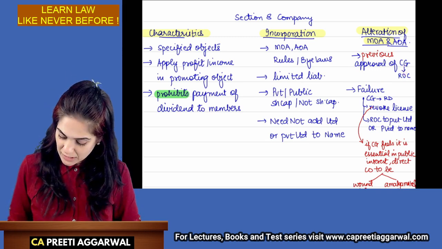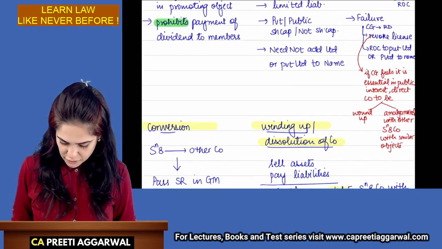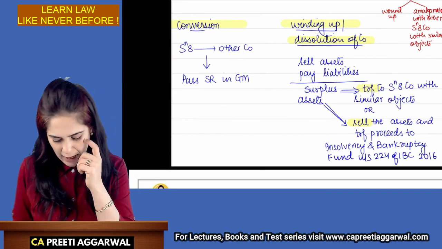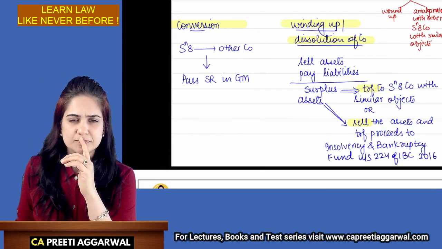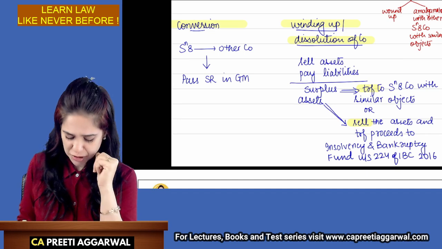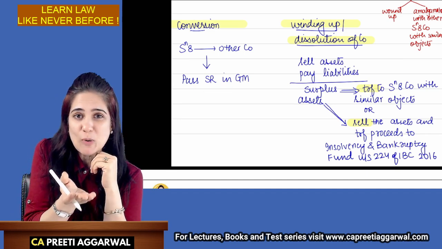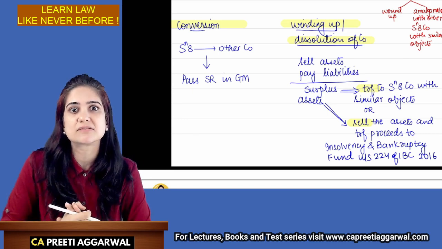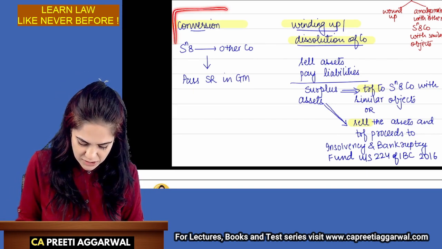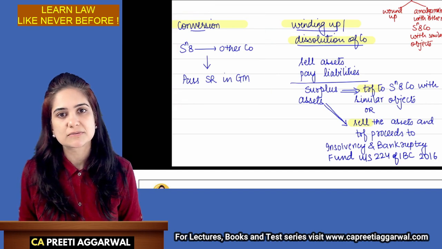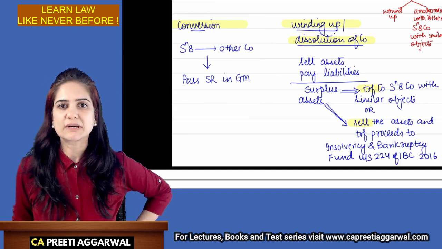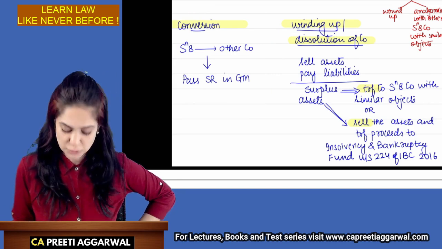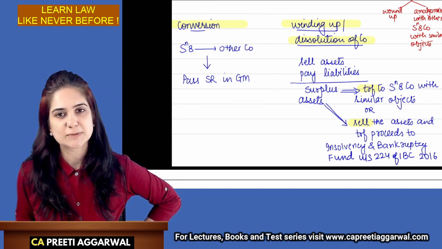Okay. What if I want to convert a Section 8 company into any other type of company? Just pass a special resolution in general meeting. Ma'am, such a small point and you have written over here. Case-based questions are asked on this. What if I want to convert a Section 8 company into any other type of company? Pass a special resolution in the general meeting.